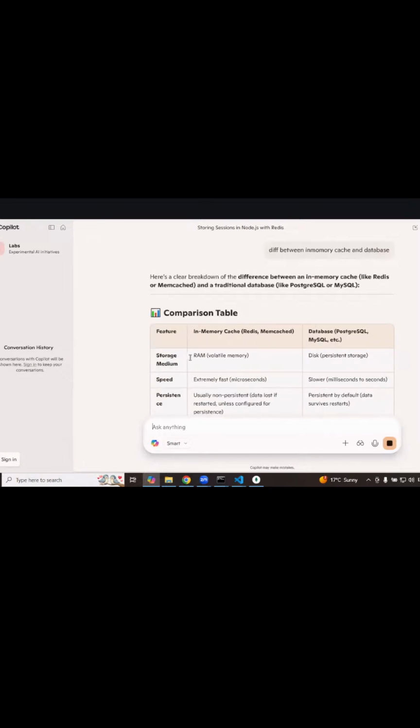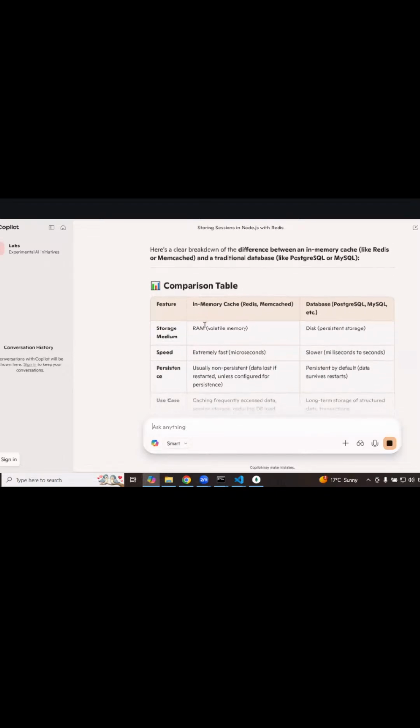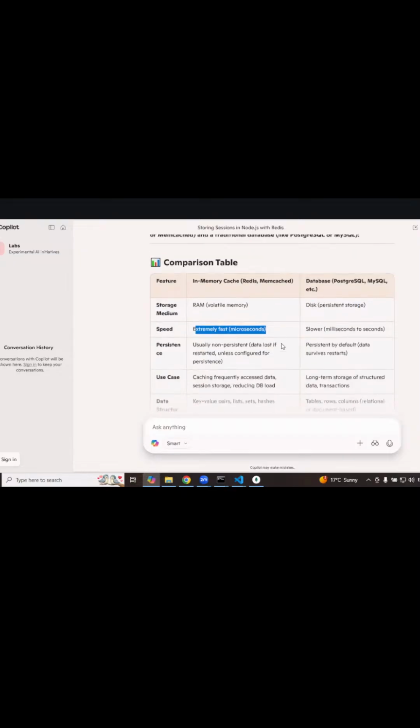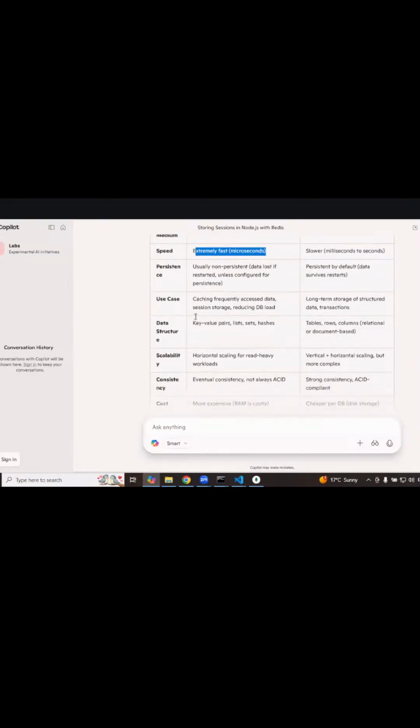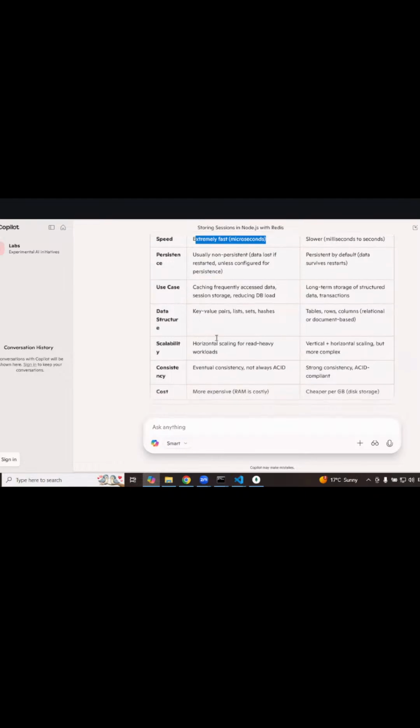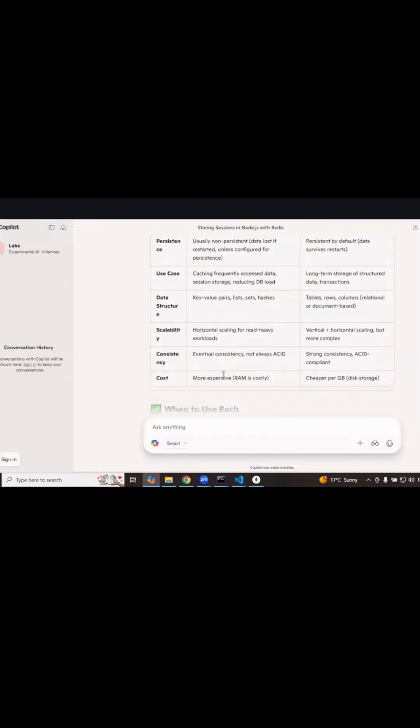So when I say in-memory cache, it is always a temporary database, stored in something called RAM. It is not physical data that will always be available. You can put some queries or retrieve the data. Whereas the database is a permanent database where the data actually gets stored. The reason we go with it is that it is extremely fast, with data structures like key-value. It improves speed and reduces the load on the database by storing frequently accessed data.